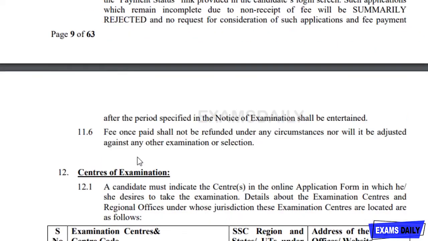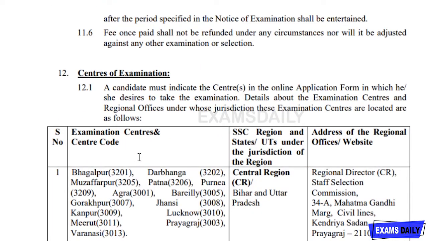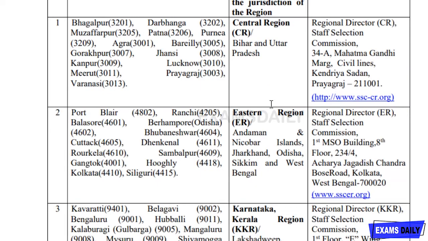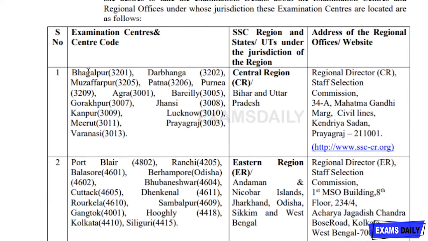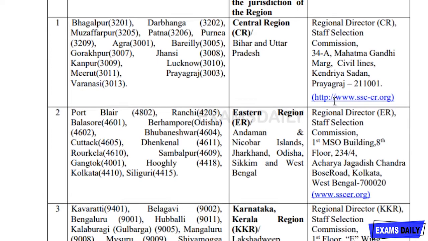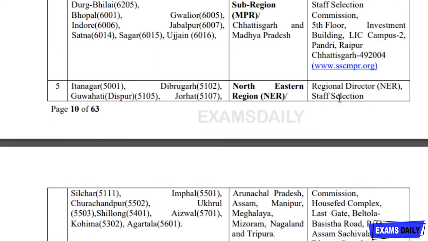And next is about centers of examination. So it is SSC, a common examination, right? So there are a lot of centers, and you should indicate the center in the online application form itself. You should give your preference, that is your convenience, so that only they will be allotting for you. They have given the examination centers and center code and SSC region also, so you can check through it. And the address of the regional offices has also been mentioned for your convenience, so you can check through it.